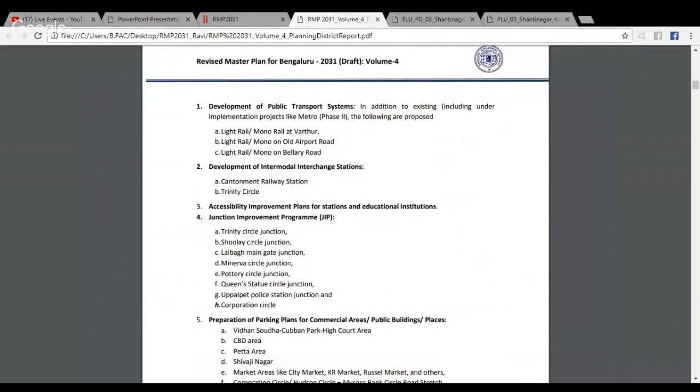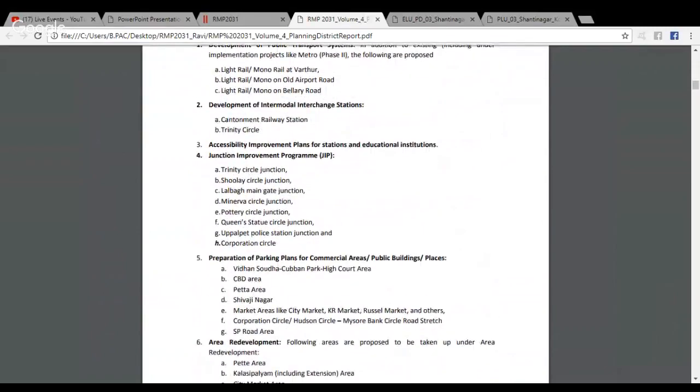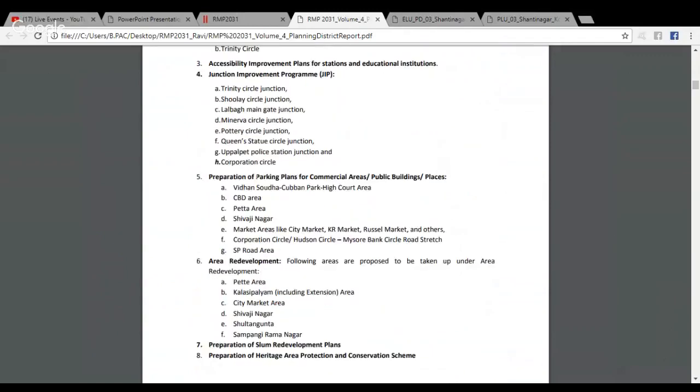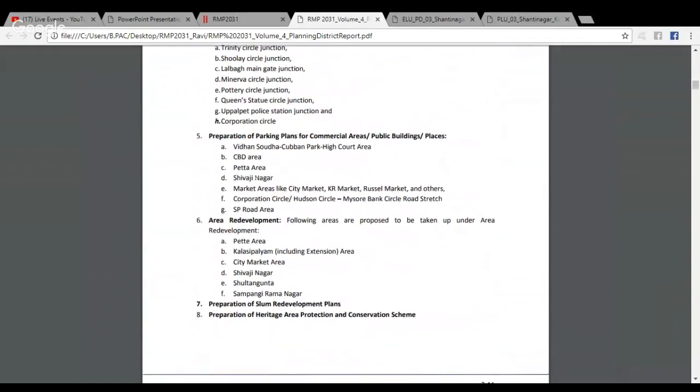For example, let's take Planning District 1. In Chapter 4, Volume 4, you will see that they have the following junction improvement programs planned near Trinity Circle, Shoolay Circle, Lalbagh Main Gate, and the like. There are plans for parking in the CBD area, Pete area.